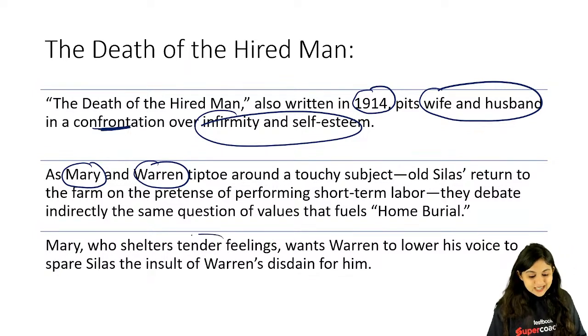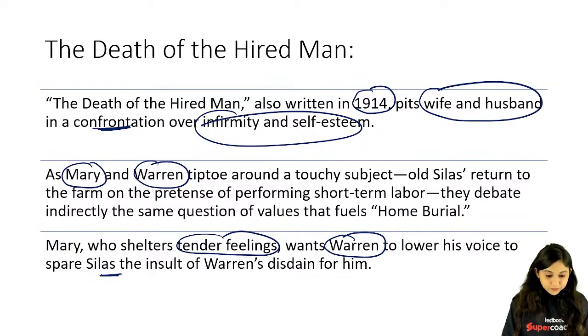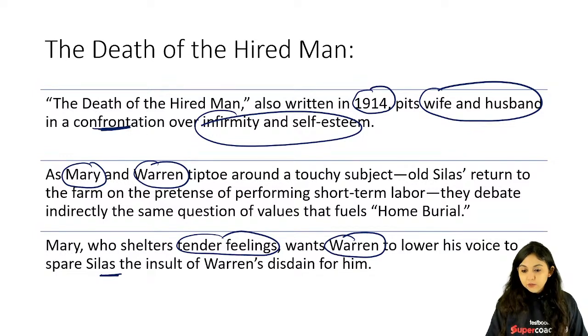Mary, who shelters tender feelings, wants Warren to lower his voice, right? To spare Silas the insult of Warren's disdain for him altogether. So again, how you're trying to create a facade in front of your kids. You really don't want your kids to actually remember that. Okay, so Death of a Hired Man is there.